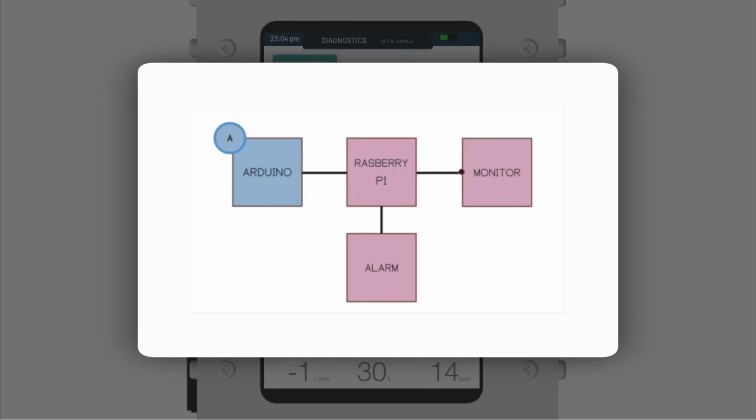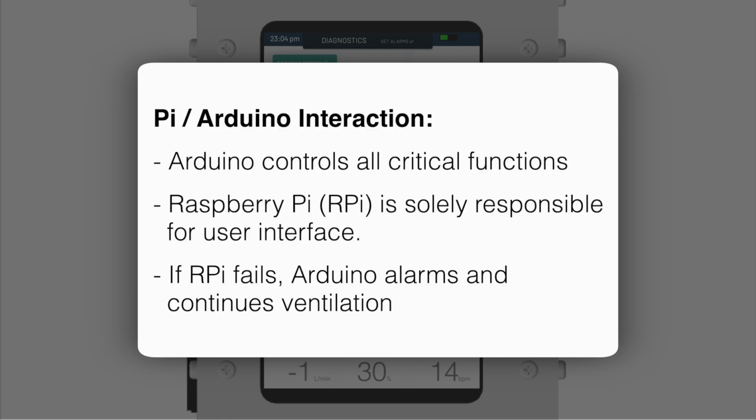The parameters passed by the interface are sent to the Arduino, where our open-source firmware uses them to control the various electronic components throughout the ventilator. An important thing to consider is how the Arduino and Pi work together. All critical functions of the ventilator are under control of the Arduino. Thus, the less stable Pi is no longer a critical component, since it is solely responsible for the user interface. In the unlikely event that the Pi crashes, an alarm will sound, and the Arduino will continue to ventilate the patient in the previously selected mode.